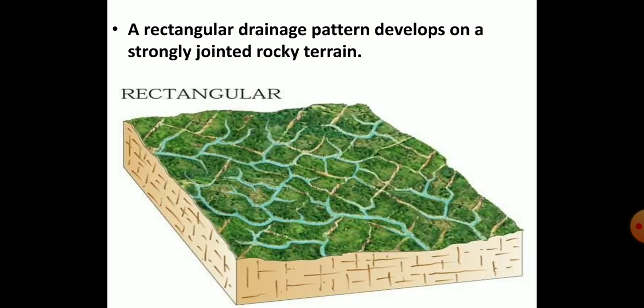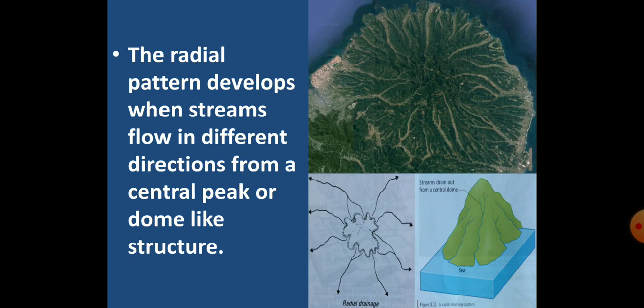A rectangular drainage pattern develops on a strongly jointed rocky terrain, and the radial drainage pattern develops when streams flow in different directions from a central peak or dome-like structure, as you can see here in the picture. A combination of several patterns may be found in the same drainage basin.